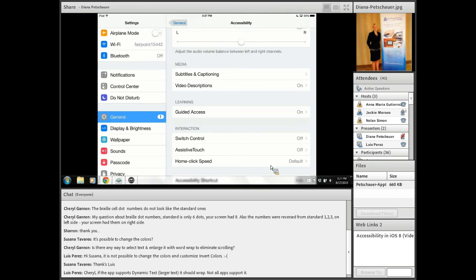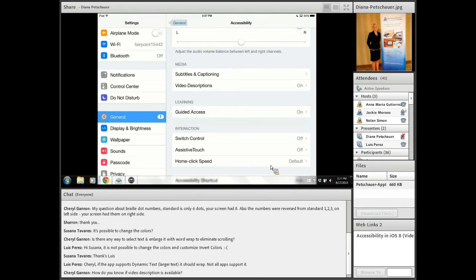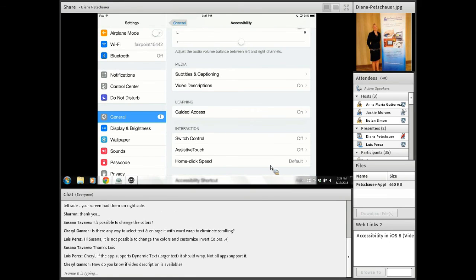The other great thing about guided access now is that you can set a timer. So if you want that student or individual to be in that activity for 5 minutes and then automatically shut off so that you don't have to put the passcode in and they know when they're done, you can set that timer right along with the app or activity that they're in by using guided access. So if you haven't known about that particular built-in accessibility feature or explored it, certainly try that. It is a wonderful feature.